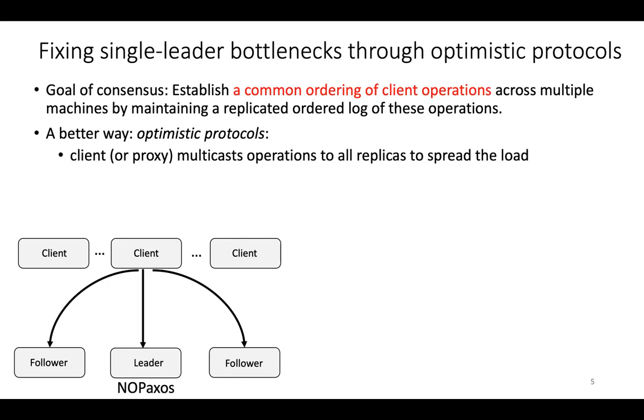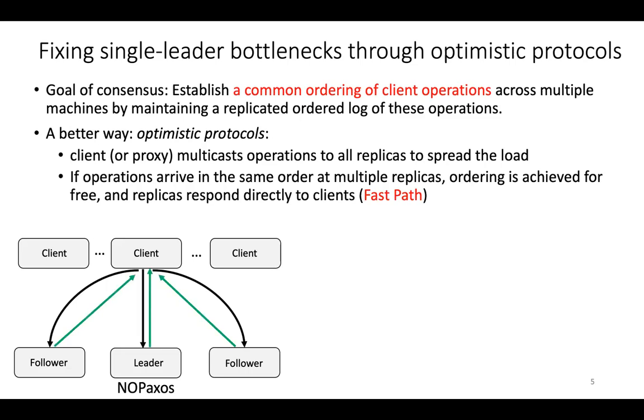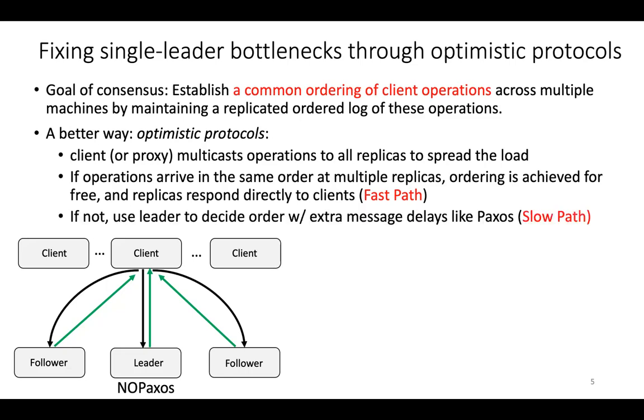Now, once the replicas get all these operations, they can respond back to the client, assuming the operations all arrive in the same order at multiple replicas. Okay. So in this case, ordering is achieved kind of for free, and the replicas respond directly, and the client considers the operation committed. Now, in practice, things are not nearly as good. So the operations might get reordered, arrive in one order, say get and then put at one replica, whereas put followed by get in a different replica.